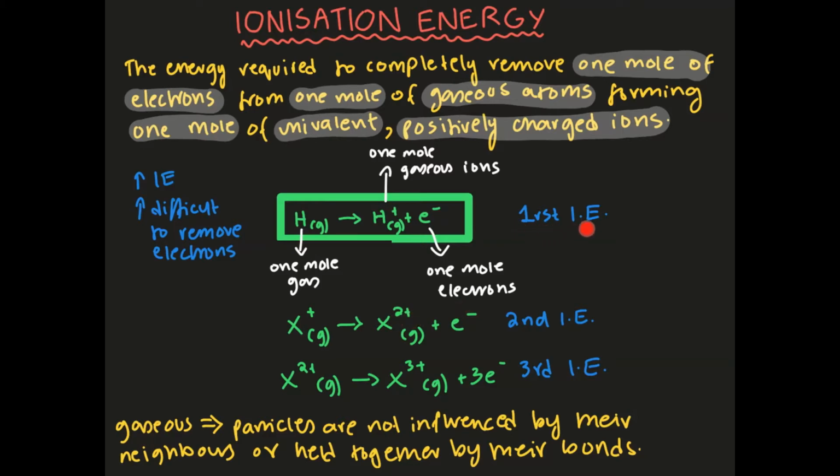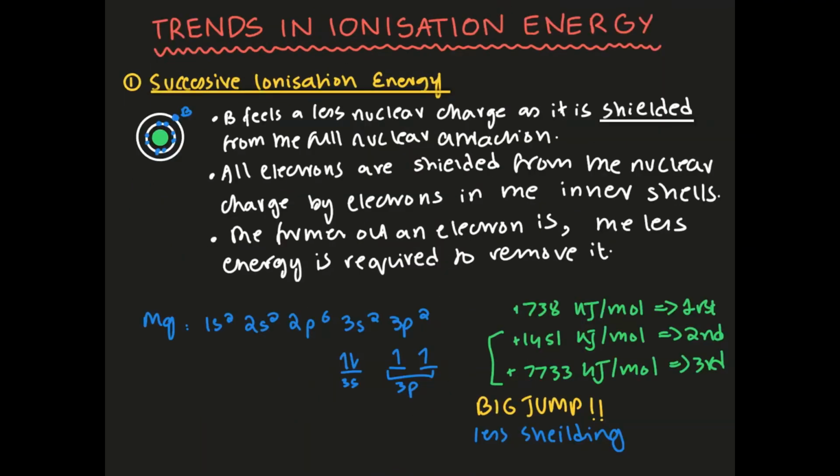If it's first ionization energy, the charge is going to be 1. If it's second ionization energy, the charge will be 2. And if it's third, the charge will be 3, and so on and so forth. So the charge is going to be different, but the amount of electrons it loses is going to be the same. And the reason why the particles need to be gaseous is because they're not going to be influenced by their neighbors or held together by any bonds. If it was solid or liquid, there would be more intermolecular forces which would prevent the electrons from being lost.